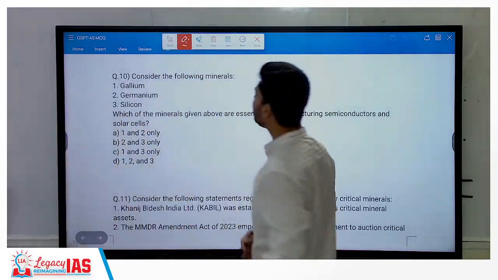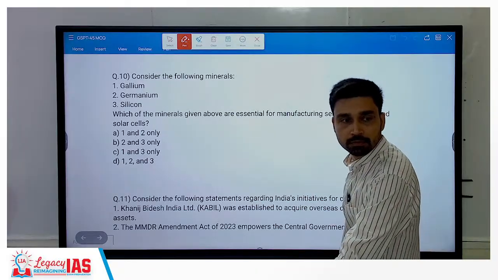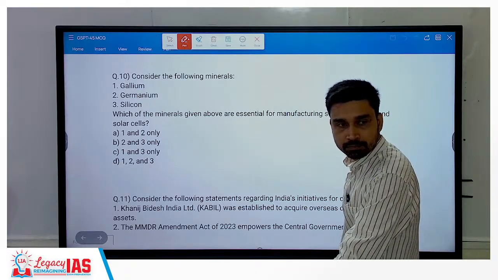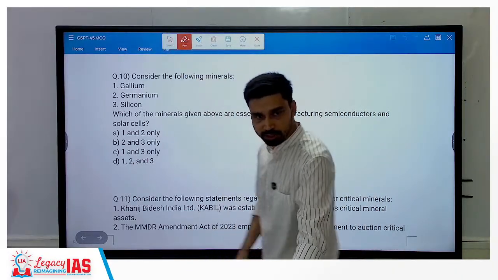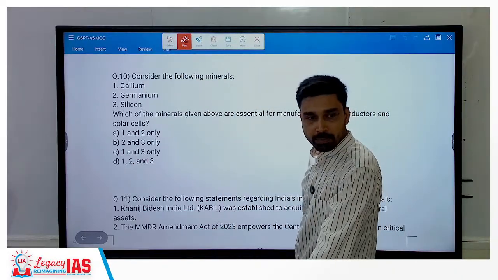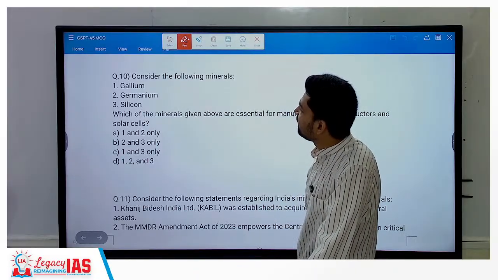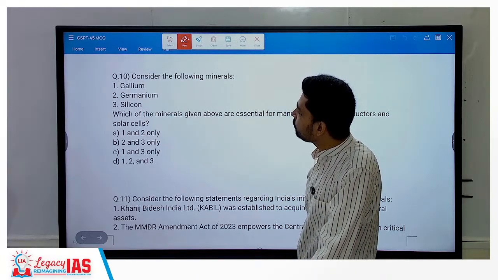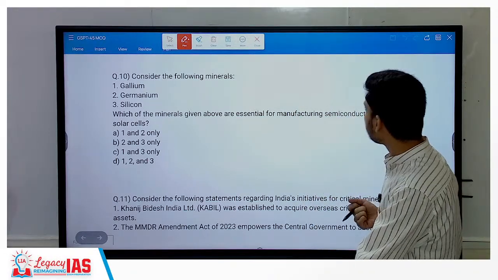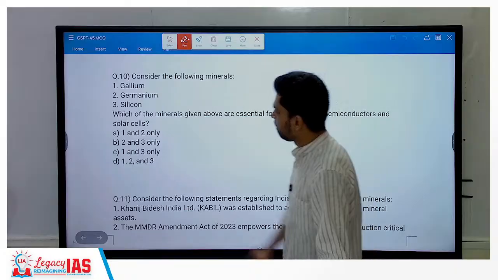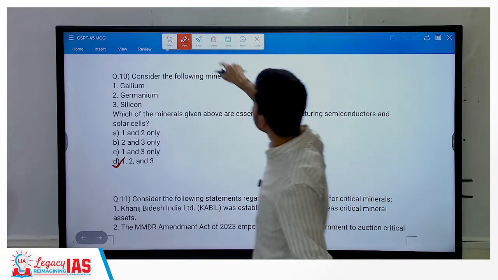Then we have gallium, germanium. Largest in? No, NCERT has given this as Chile. Okay. So maybe later on they extracted more and found out. Then consider the following minerals: gallium, germanium, silicon. Which of the minerals given above are essential for manufacturing semiconductors and solar cells? All. Okay, in solar cells, all of these you will find: gallium, germanium, silicon.